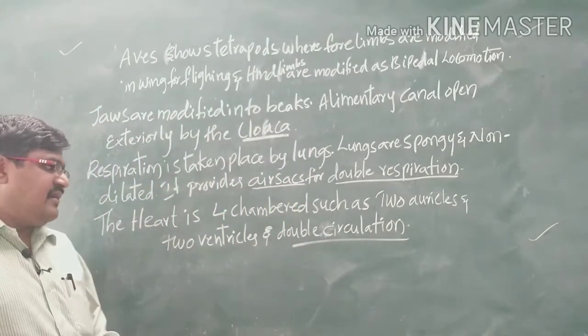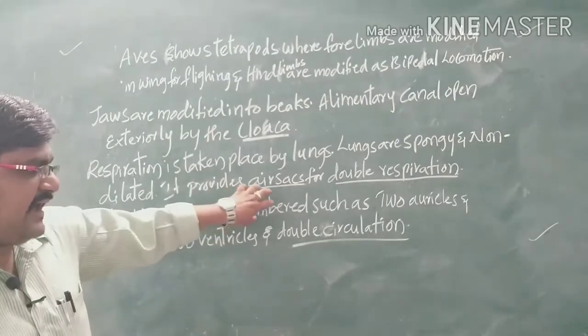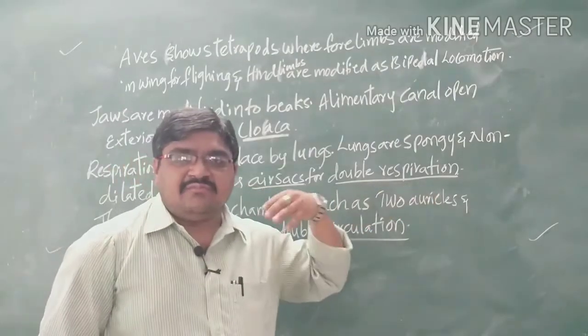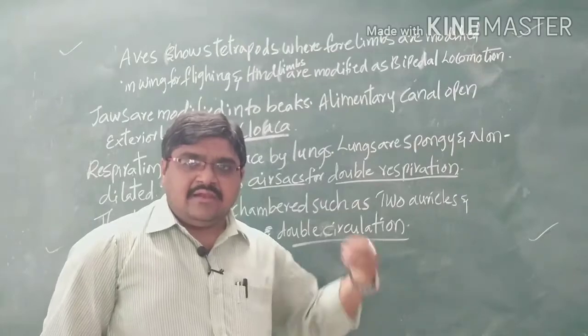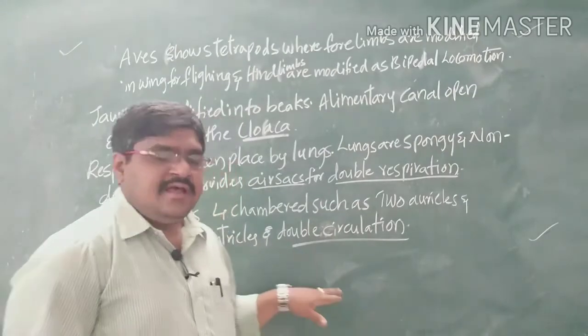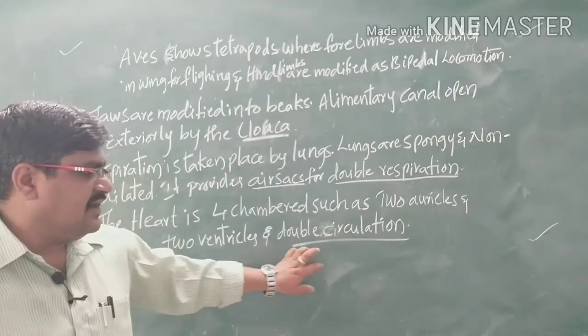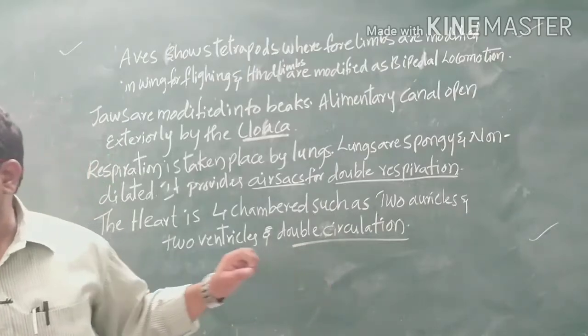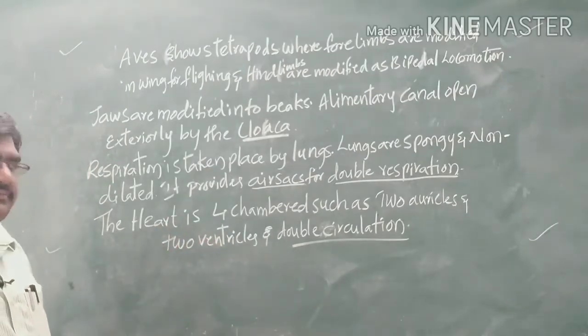So here we have the four-chambered heart. The upper two chambers are called auricles, and the lower two chambers are called ventricles, and it shows a double circulation.